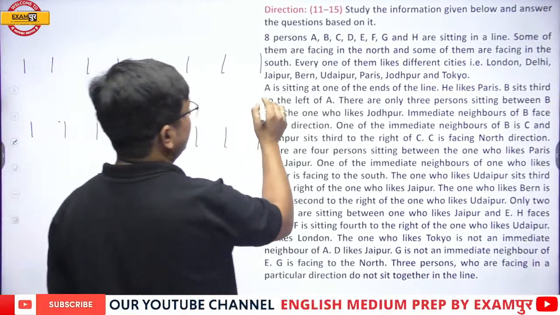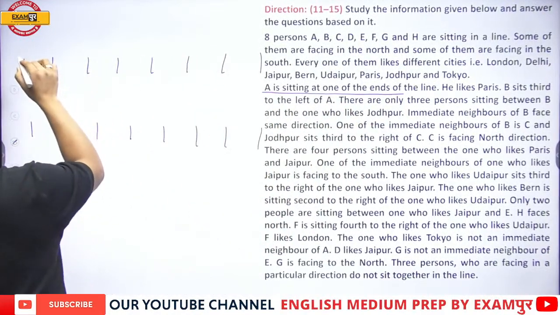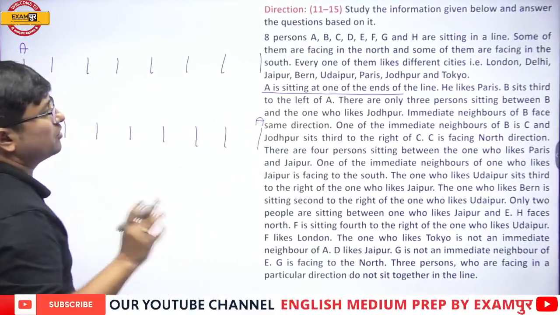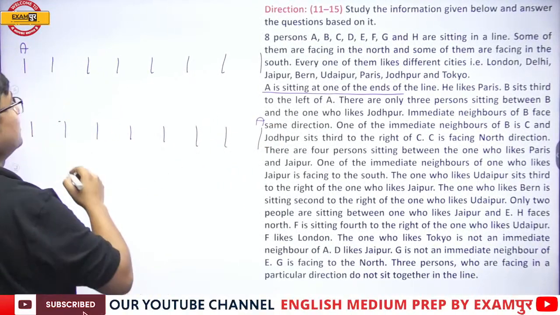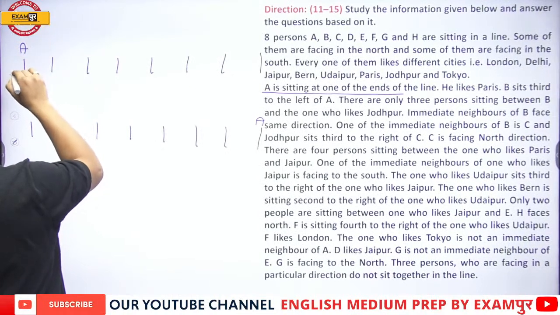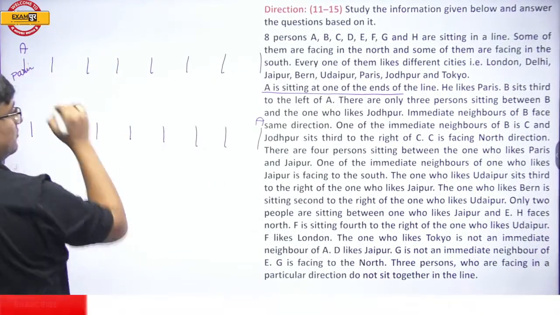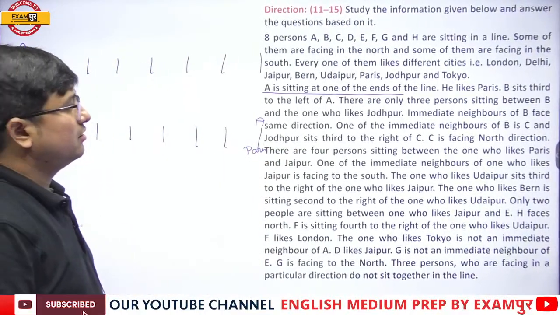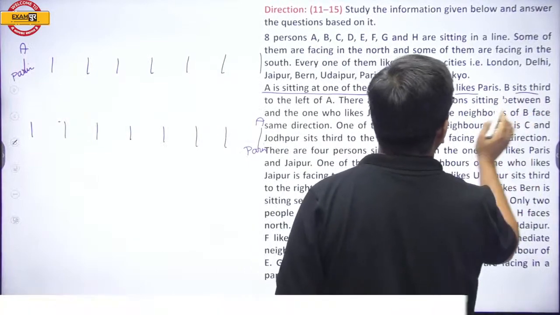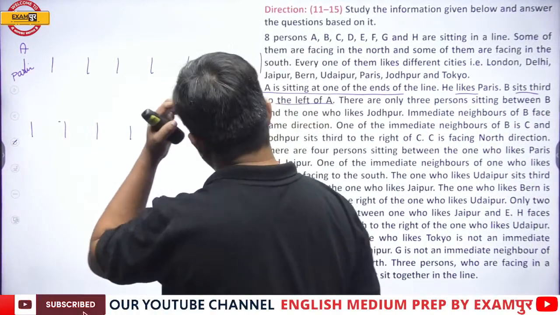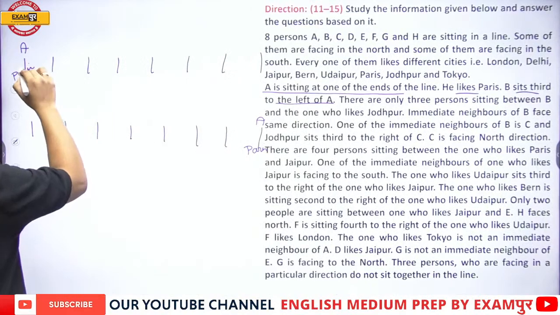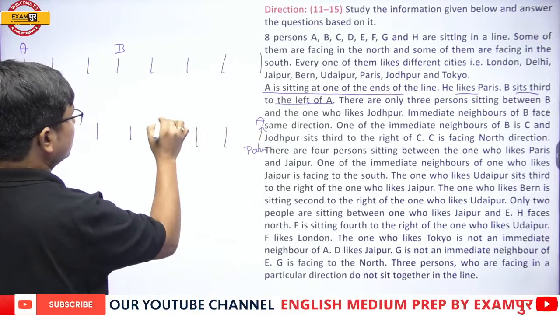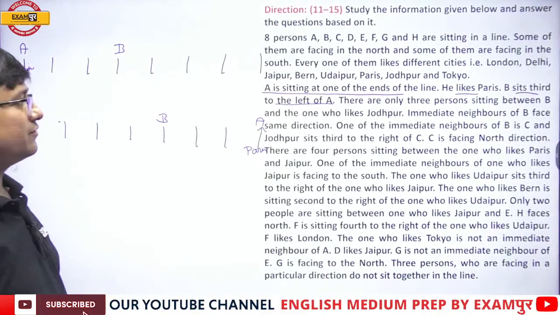Okay. Now A is sitting at one of the ends of the line. Okay, fine. Two possibilities. He likes Paris. Fine. B sits third to the left of A. So A is over here facing south, 1, 2, and third left is B. A is over here facing north, 1, 2, and third left is B.